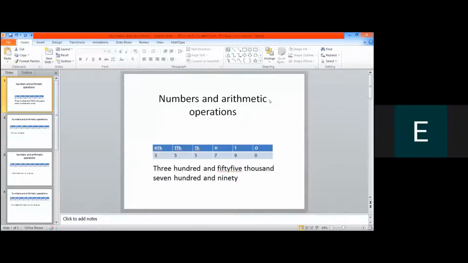You can see that we have ones, tens, hundred, thousand, 10,000, and 100,000 column, and I placed the number accordingly in these columns, and then I write the number in words. And this you have done in class 4. Everybody has done this in class 4. It is the place value up to 6-digit number. So it is a 6-digit number. So we have started from the right side, ones, tens, hundreds, thousands, 10,000, and 100,000.